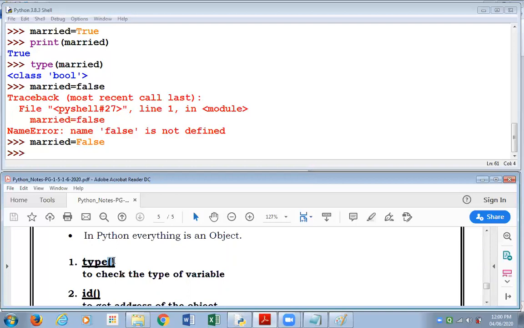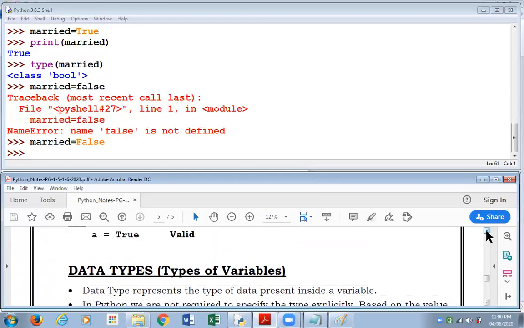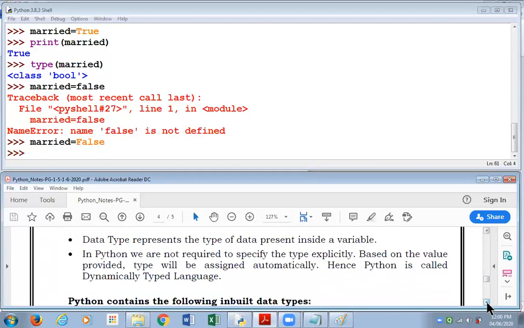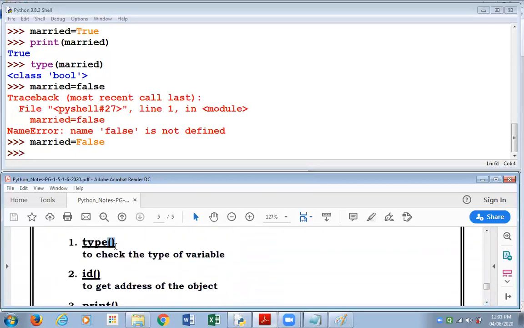That's how you recognize that it is a function. And how do you distinguish between reserved words and functions? Please see, none of your reserved words have a pair of round brackets after them. So special names of Python with no round brackets after them are reserved words, and names of Python which have round brackets after them are function names.